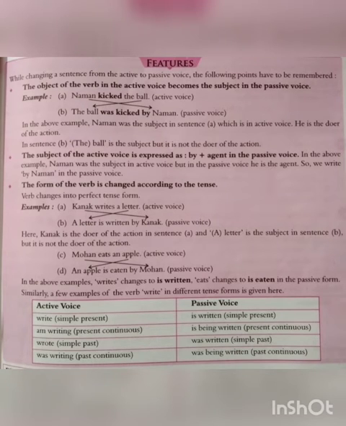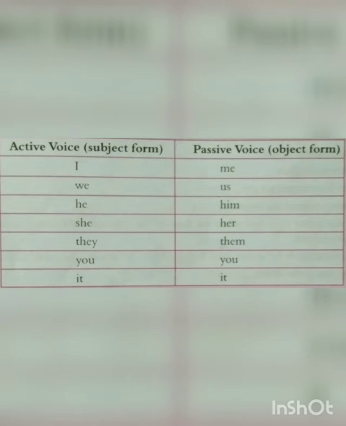For example, Kanak writes a letter. Now this sentence is written in present tense. So this is active voice. Kanak writes a letter. While changing it into passive, a letter is written by Kanak. Now we have some pronoun changes also in the sentence. How can we do it?